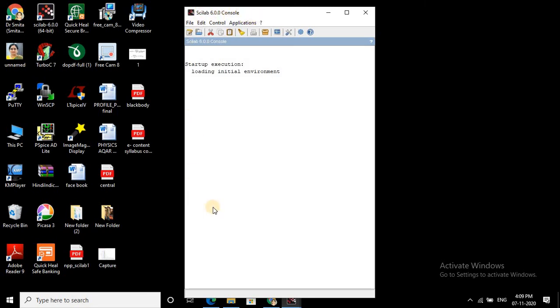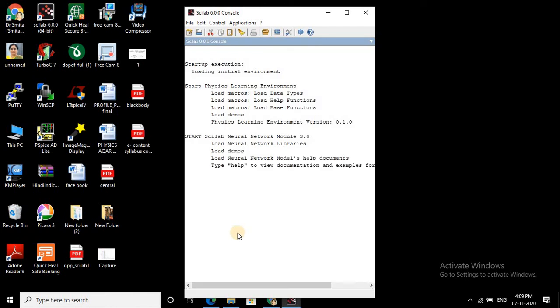It is a simple window where we can write any experiment. Its use is very simple, like I am writing 4 plus 3 and it simply gives the answer 7. So this is a scratch pad where you can do some calculations.